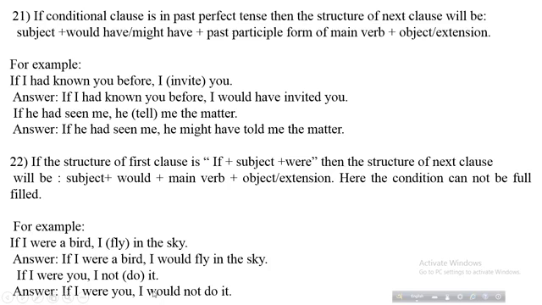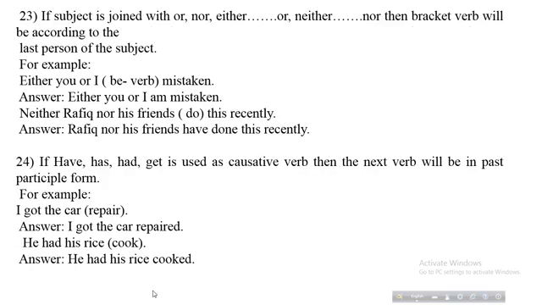Okay students, I think you have understood. Then I am going to the next slide. Students, in this rule, you see, if subjects are joined with or, nor, either or, neither nor, then the bracket verb will be according to the last person of the subject.